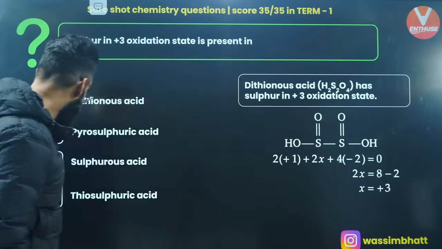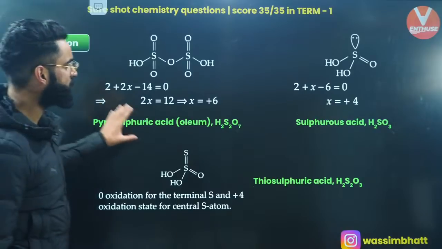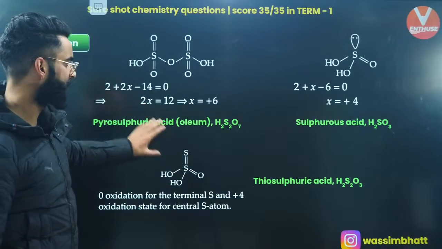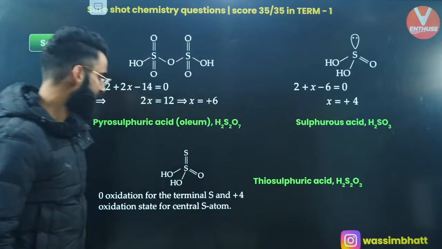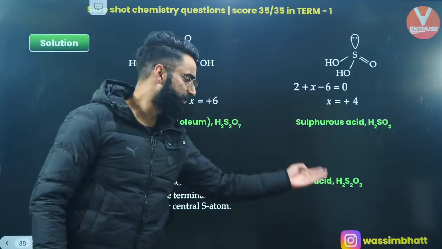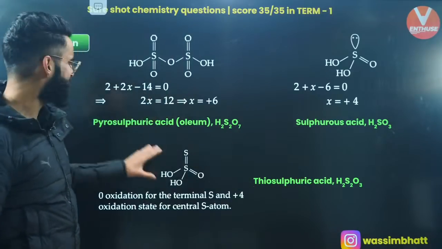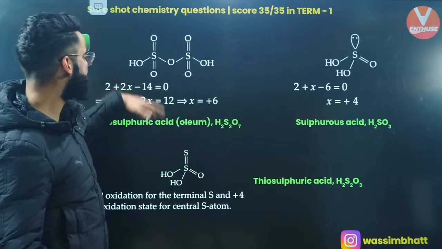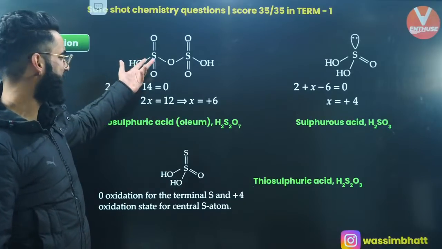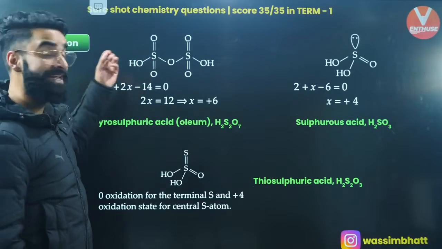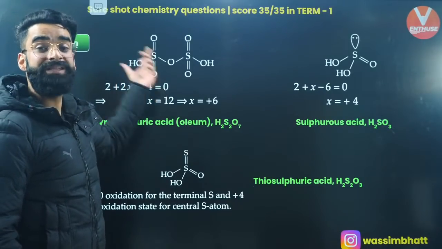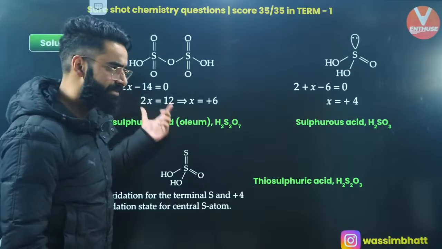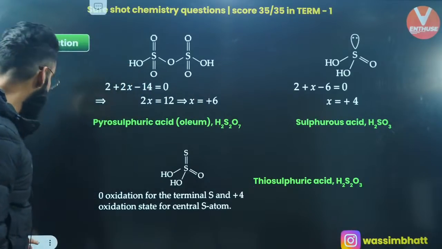But I would want you to remember the structures of other compounds of sulfur as well. For example, pyrosulfuric acid, oleum; sulfurous acid, H2SO3; similarly, thiosulfuric acid, H2S2O3. Do remember the structures, anything can be asked. The question can be asked in this way as well: how many S-O-S linkages are present in H2SO4? Is there any peroxide linkage present in oleum? You can only answer this if you know the structures of these compounds. Moving on to one more.